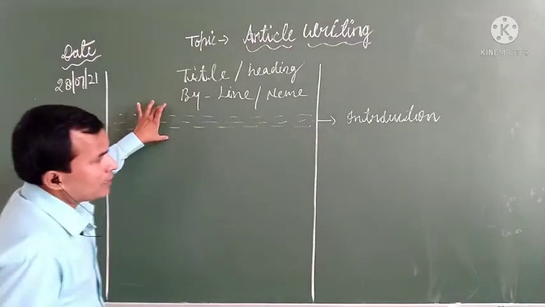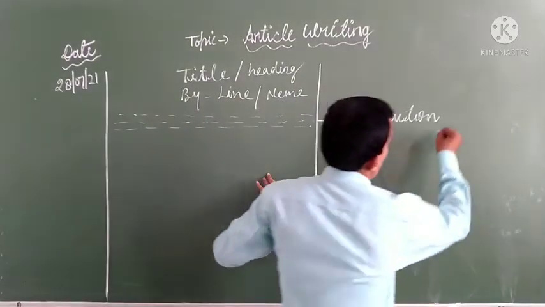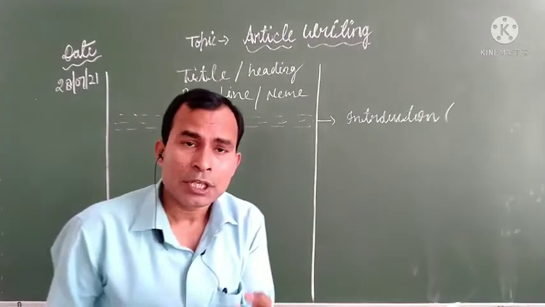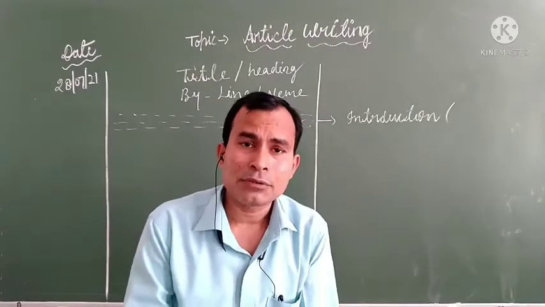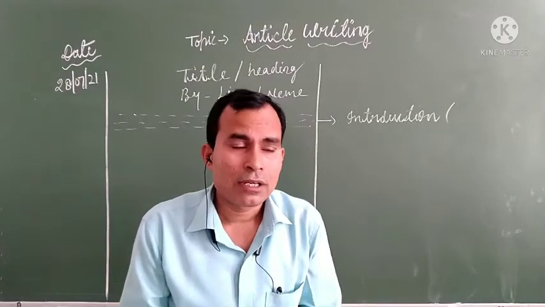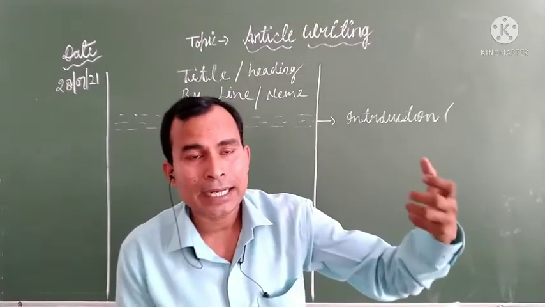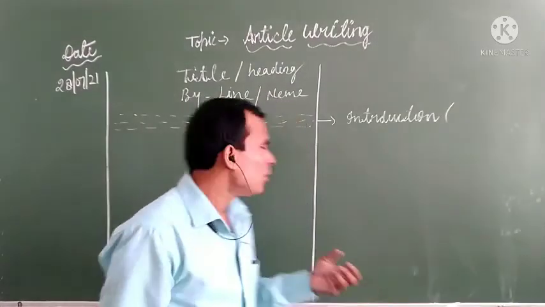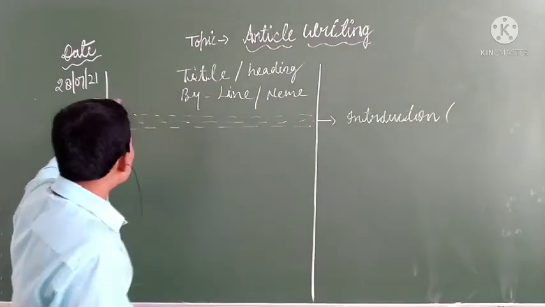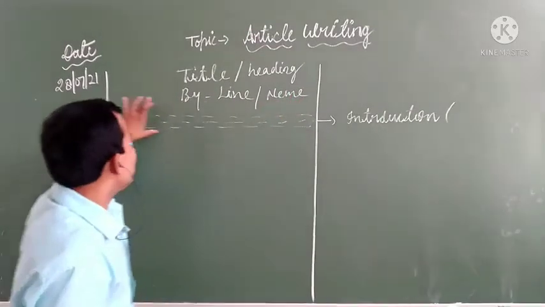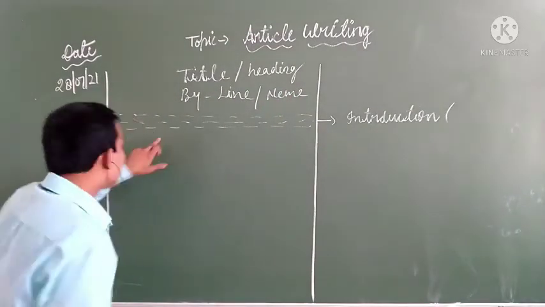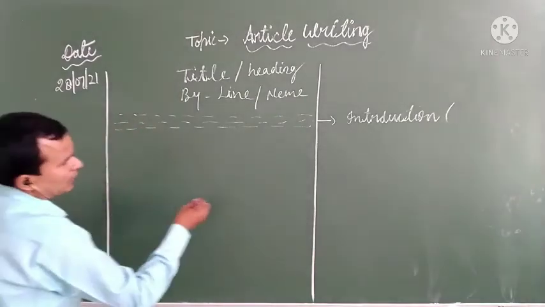It should be a good start. You should always give a good start. If the introduction is very effective, you can start with certain data, certain ideas, some relevant ideas, some introductory line. It depends on how you give it, but this introductory paragraph is very important. Then we should leave one line space, and after that comes the main body.